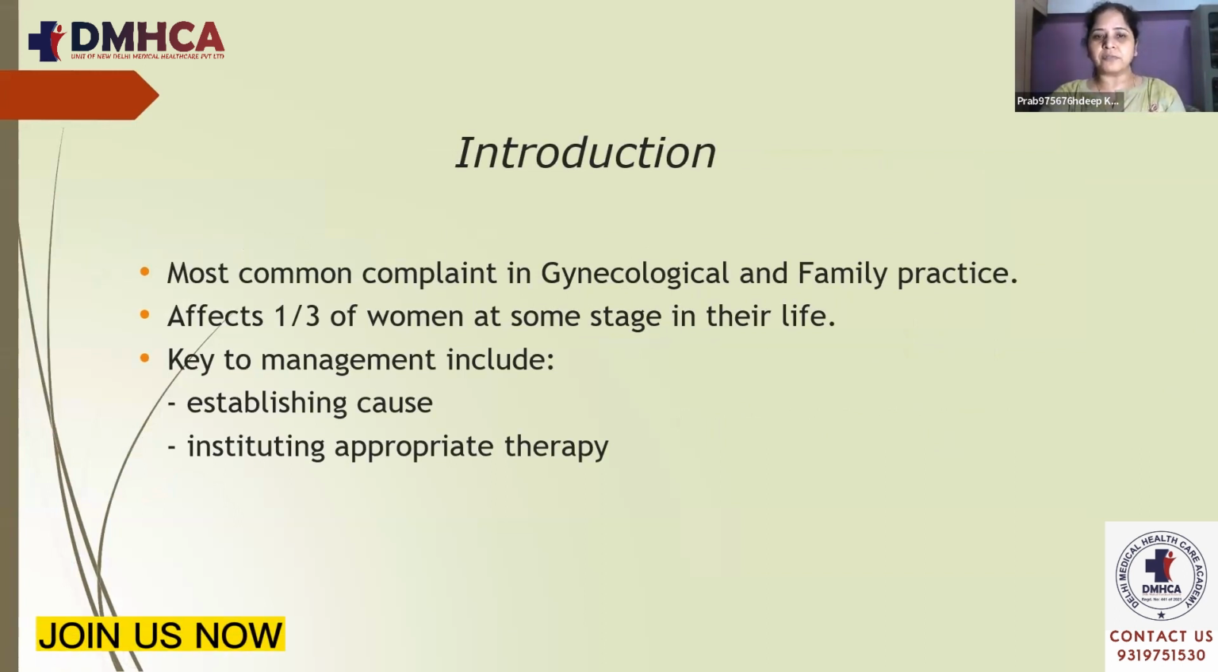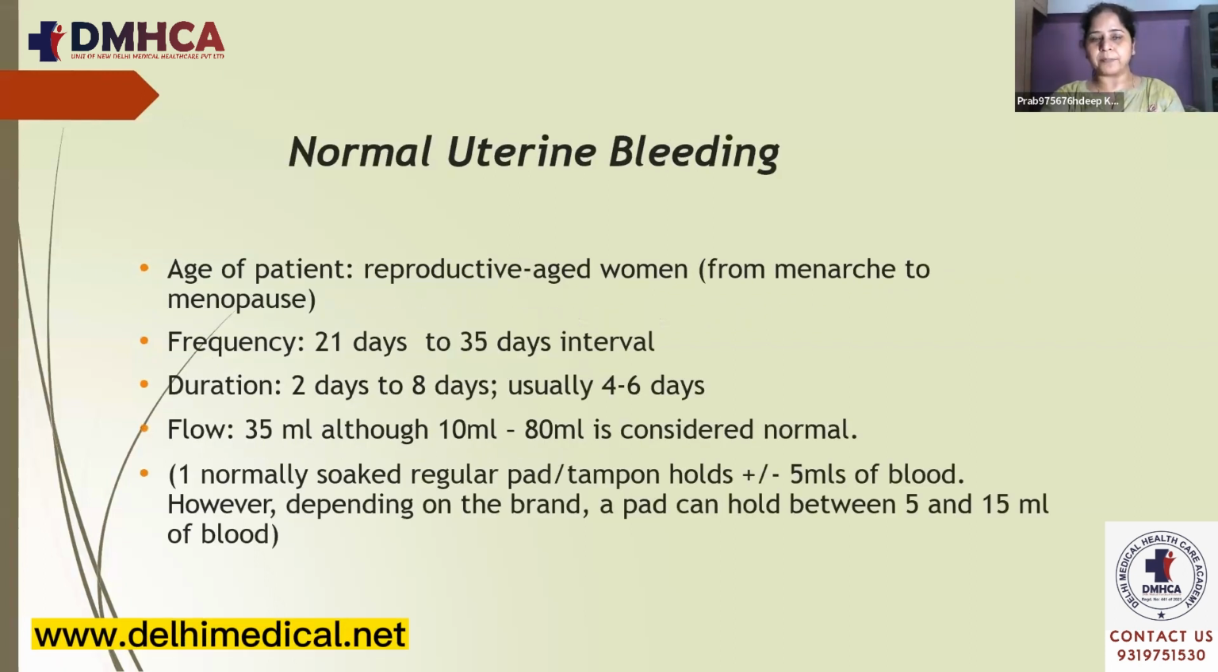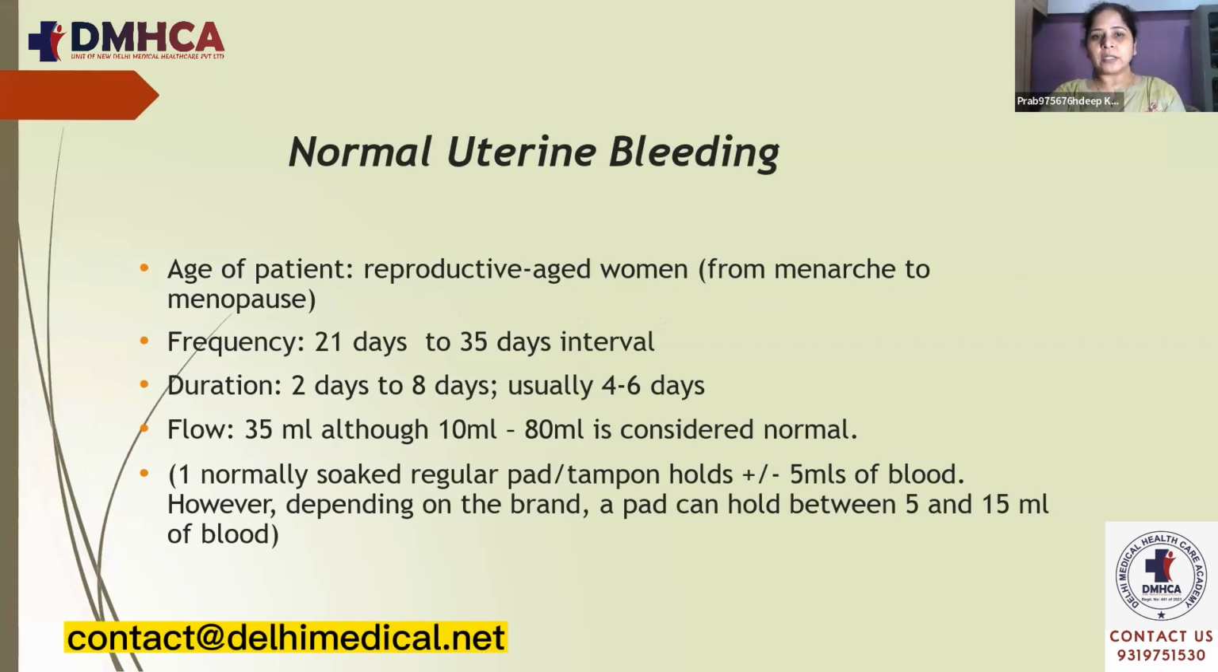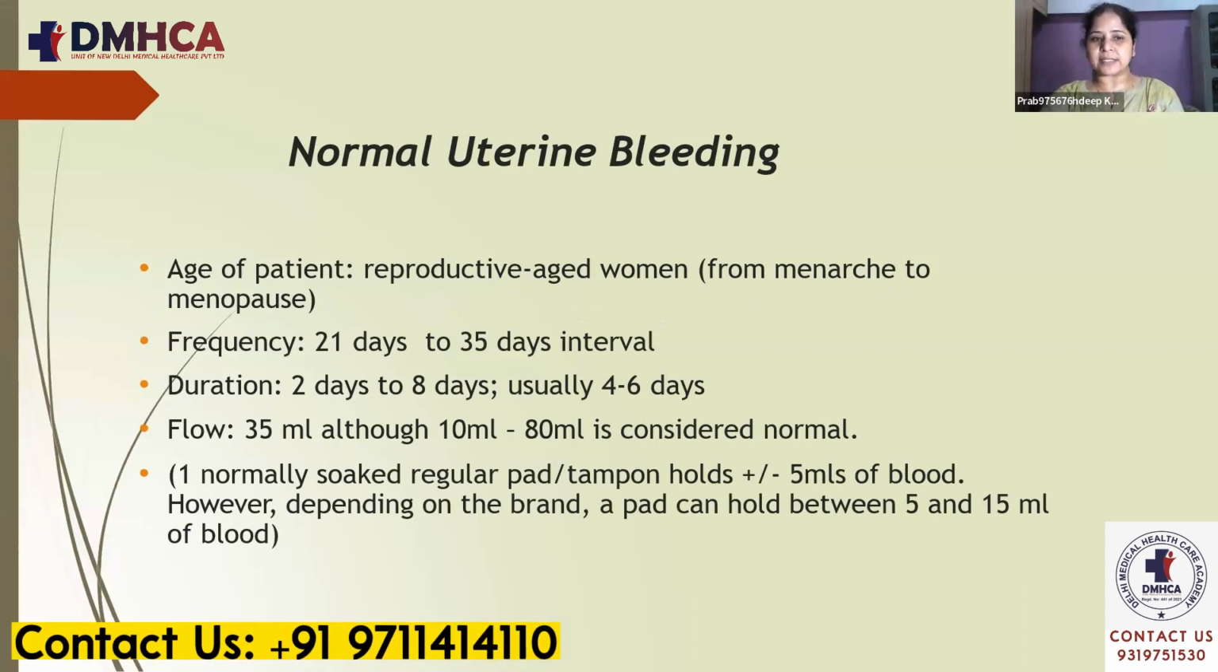It affects one third of women at some stage in their life, and the management includes establishing the cause of it and instituting appropriate therapy. Before going to abnormal uterine bleeding, we must first know what normal uterine bleeding is. Usually, in reproductive aged women from menarche to menopause, the menstrual cycle frequency is 21 to 35 days, and the duration is normally 2 to 8 days, usually 4 to 6 days. The flow average is about 35 ml, although 10 to 80 ml is considered normal.